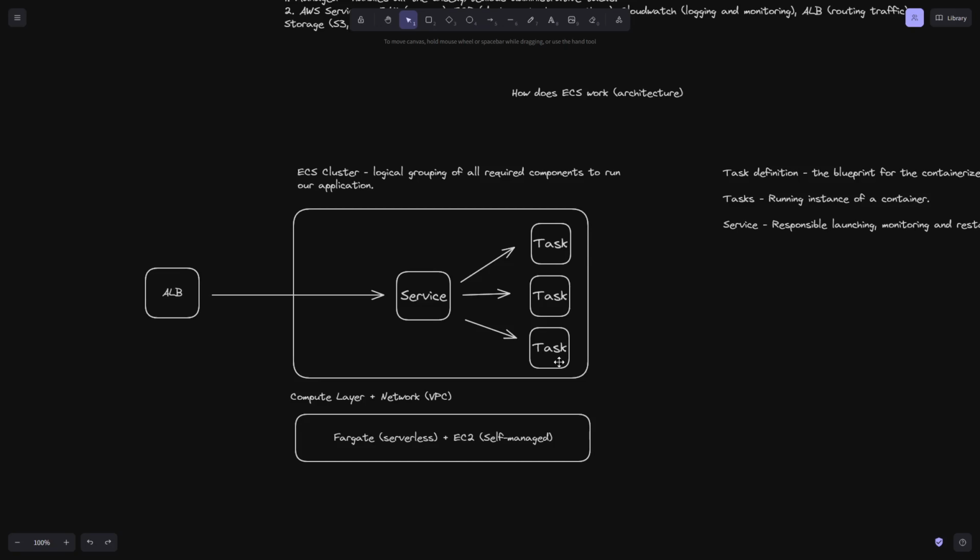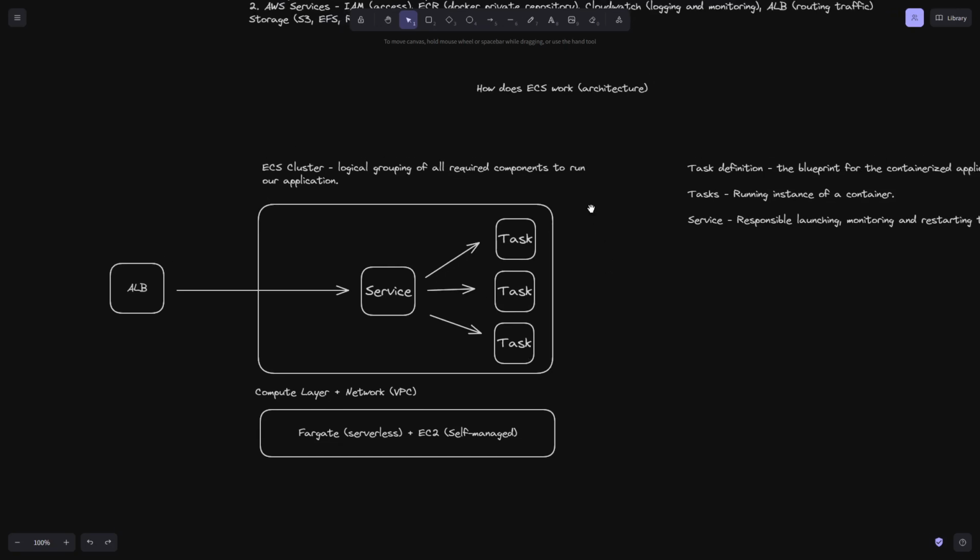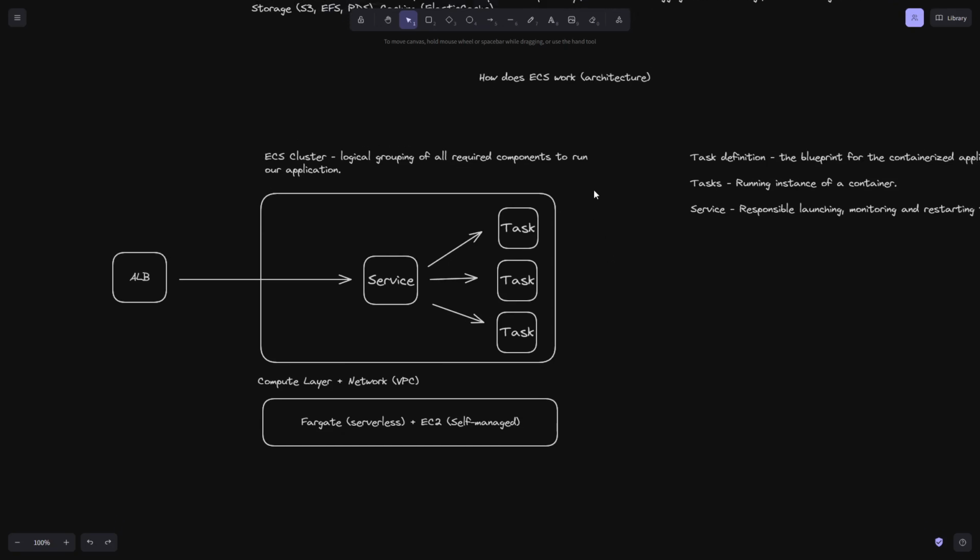So it's a very powerful concept, and all of this enables us to run our application quite easily. Remember, I also said that it's production ready, meaning that there's little that we have to do, even if we're running a production application on ECS.